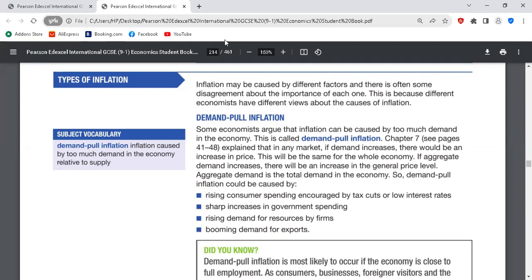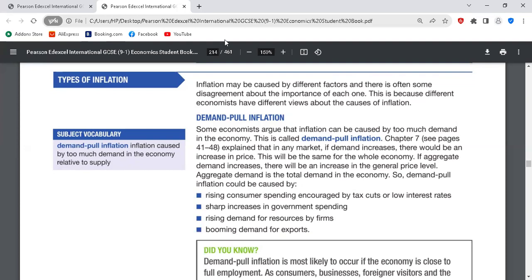Mister, I can't hear the first word. Costs or causes? Causes. Reasons. Causes. Okay, causes. Causes of inflation is the same as the types of inflation. Clear. All right. Shall we go on?